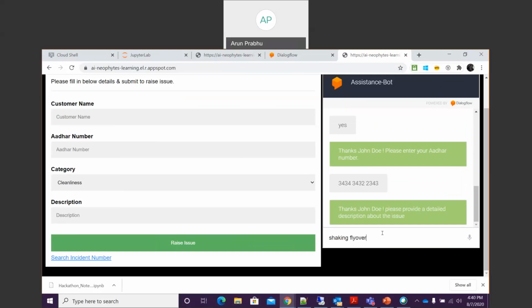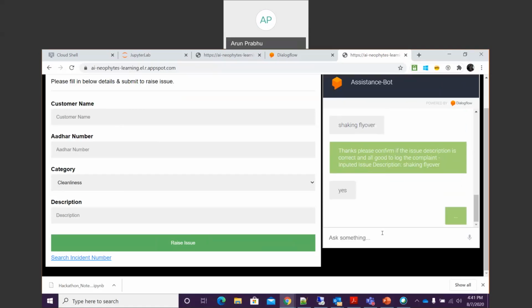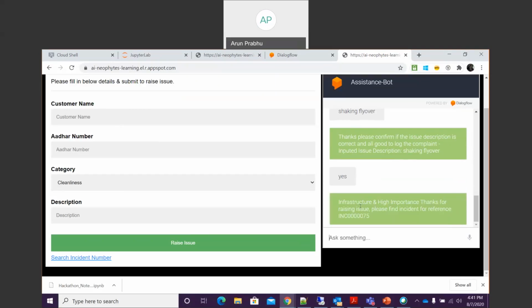So the user has mentioned shaking flyover as one of the problems which the user needs to raise. So what happens is it will make a hit and it will generate an incident. Now the response we receive from the web service is the incident number as well as the sentiment analysis. Since we mentioned shaking flyover, the importance of this infrastructure issue is high. This has been predicted by a machine learning model which has been built by our system.